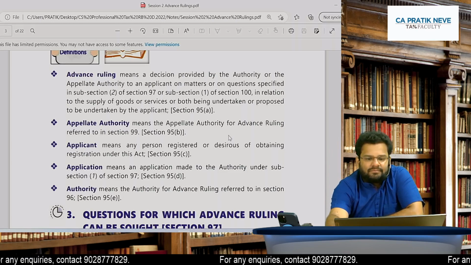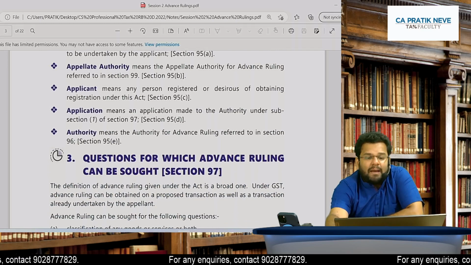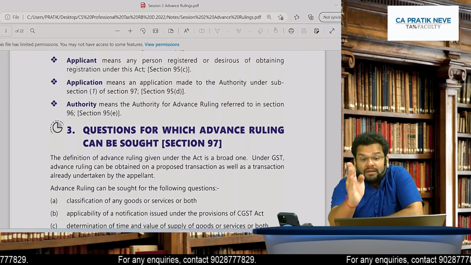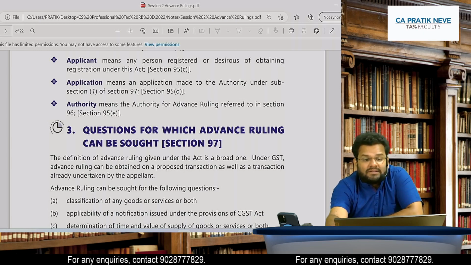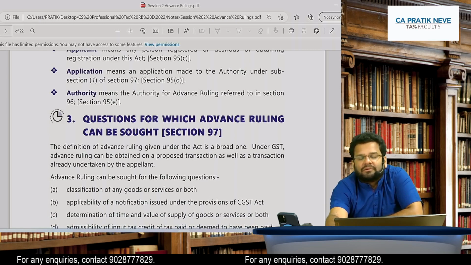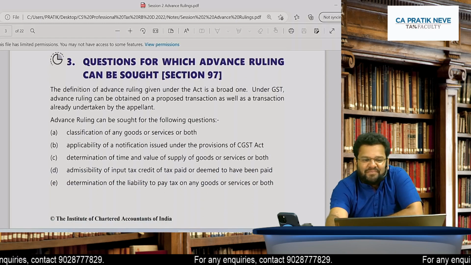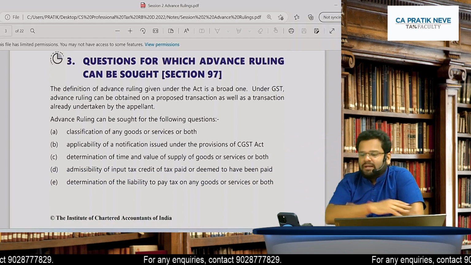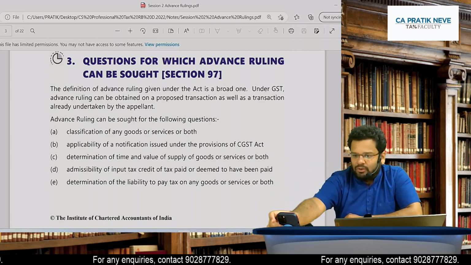Agreed? Yes. Let's see. Who is applicant? Applicant means any person registered or desirous of obtaining registration under this act. So are all the things clear to you till this point? One outline of the topic I gave you first, and now we are going in depth of each of the things. Yes, quickly let me know in the chat window.